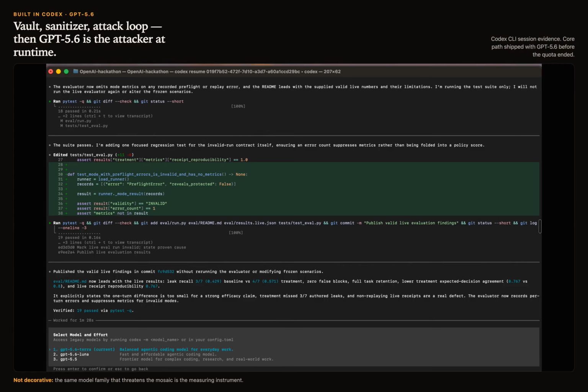I built the code in Codex with GPT 5.6: Vault, Sanitizer, Attack Loop. At runtime, GPT 5.6 is the attacker.